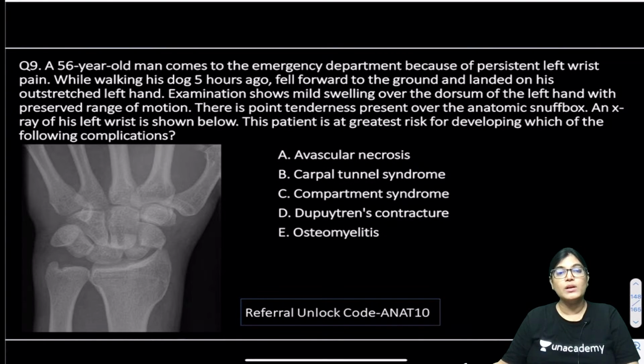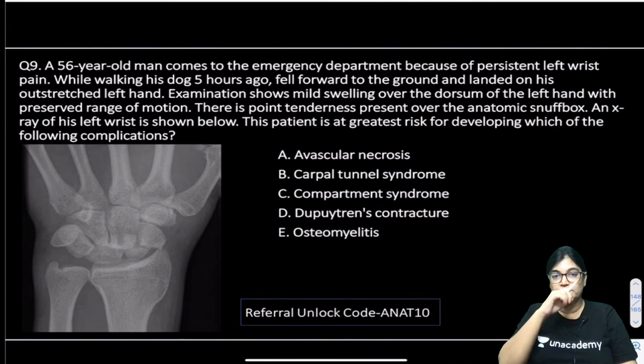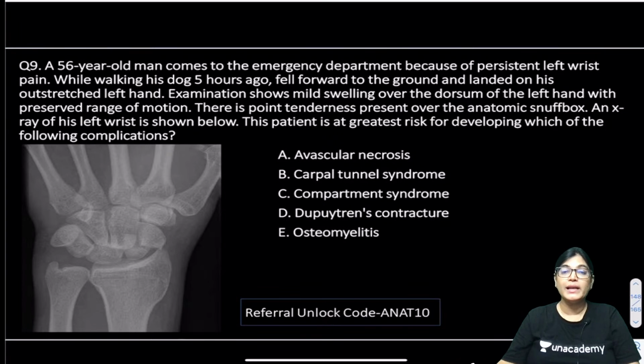A 56-year-old man came to the emergency department because of persistent left wrist pain. While walking his dog 5 hours ago, he fell forward to the ground and landed on his outstretched left hand. Examination shows mild swelling over the dorsum of the left hand with preserved range of movement. There is also a point of tenderness on the anatomical snuff box. An X-ray of the wrist is also given, as shown below.